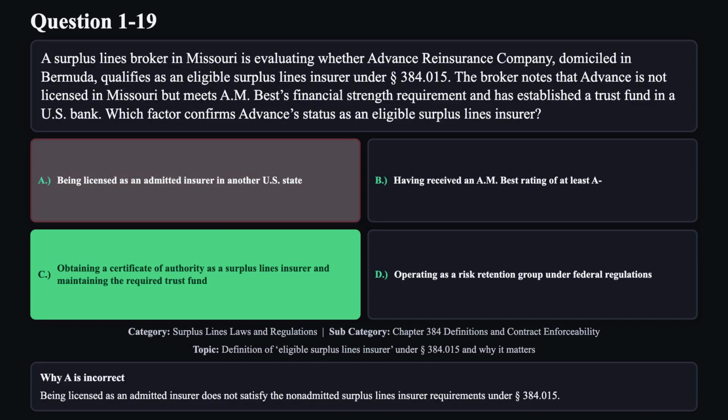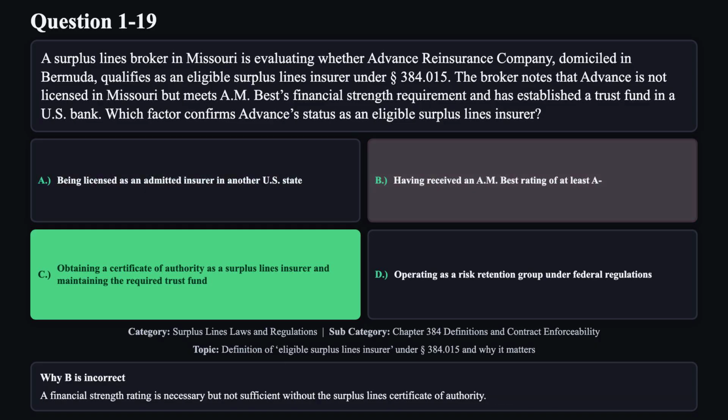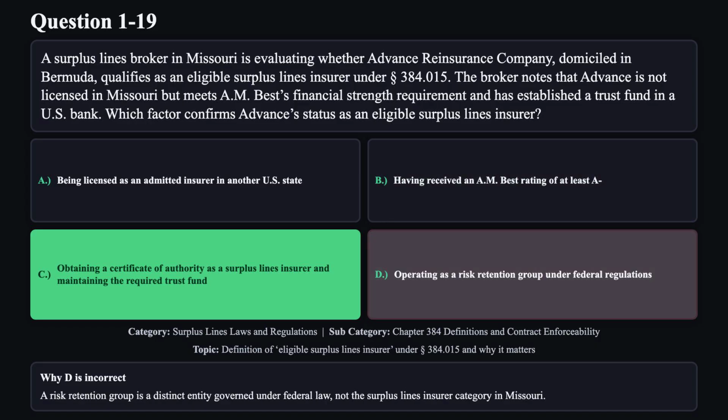Reason A is not correct. Being licensed as an admitted insurer does not satisfy the non-admitted surplus lines insurer requirements under Section 384.015. Reason B is not correct. A financial strength rating is necessary but not sufficient without the surplus lines certificate of authority. Reason D is not correct. A risk retention group is a distinct entity governed under federal law, not the surplus lines insurer category in Missouri.